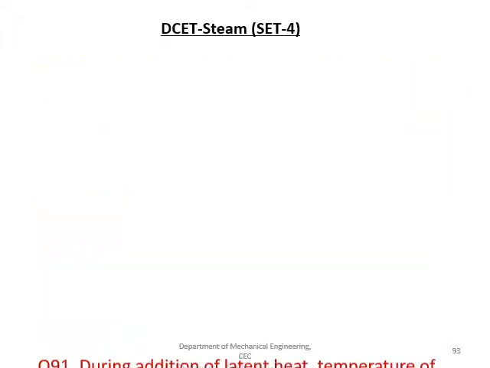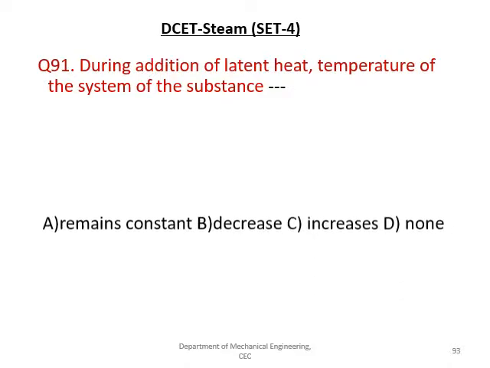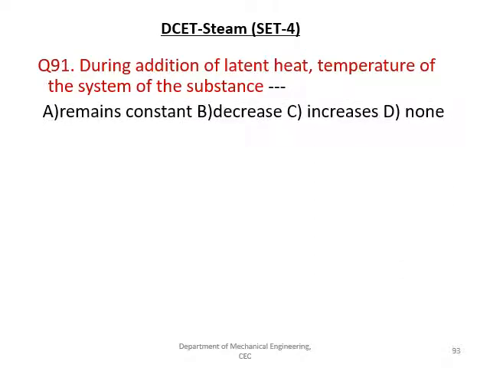Let us move to the next question, where it has been asked, during addition of latent heat, temperature of the system. So what is latent heat? And let us see the options that are given: remains constant, decreases, increases, and none. To understand this, we know that to draw the curve, this is sensible heat.